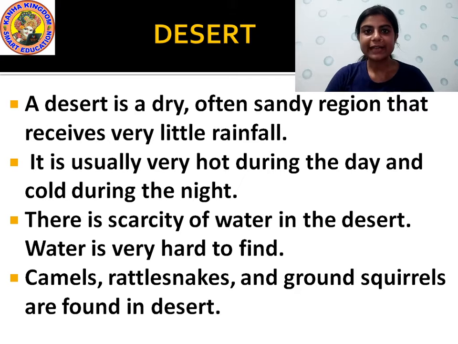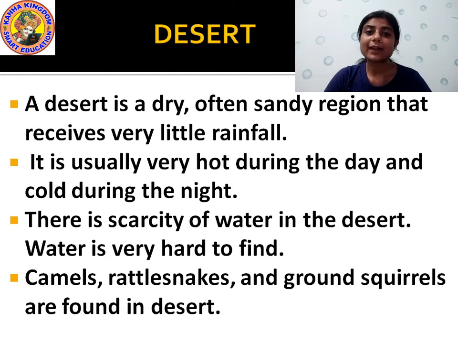Now we will study about desert habitat. Okay. Now what is a desert? You all know what is a desert, right? You are living in a place where you are surrounded by many deserts around you. Yes or no? So a desert is a dry, often sandy region that receives very little rainfall. Yes or no? Everywhere there is sand around a desert. That means there is very less rainfall in the desert region.